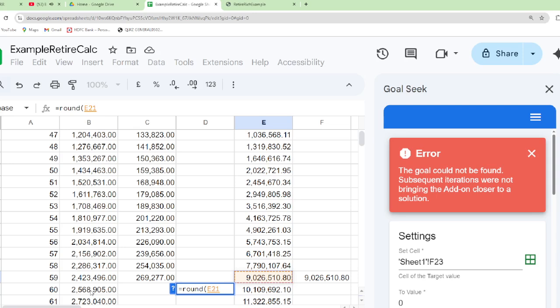that is E21, divided by 12 for the month, multiplied by 0.5%, that is 0.005.